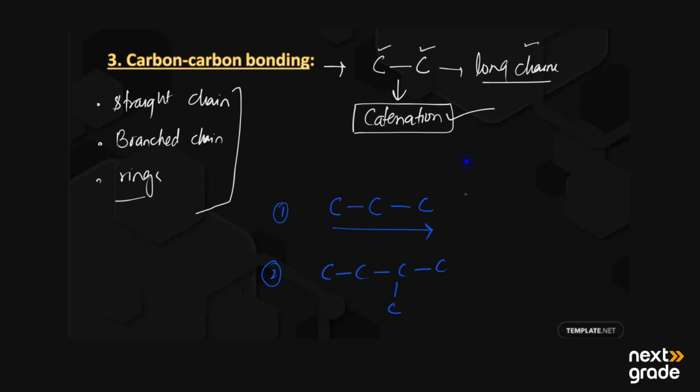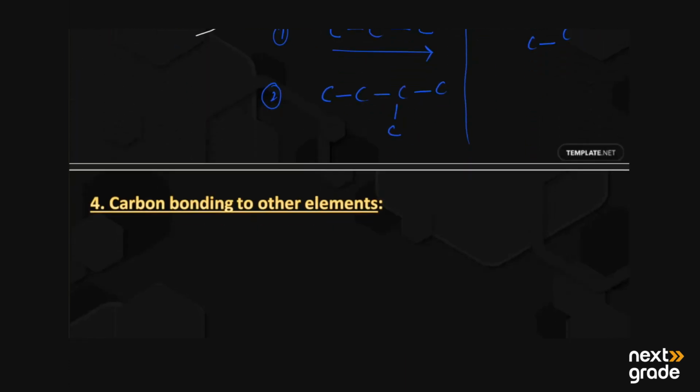On the other hand, the third one, if we have rings, then the carbon atoms can make rings like this, or they may form a cyclic structure, or a closed chain structure. So this is mainly the third reason that carbon has a diversity, or millions, of organic compounds.